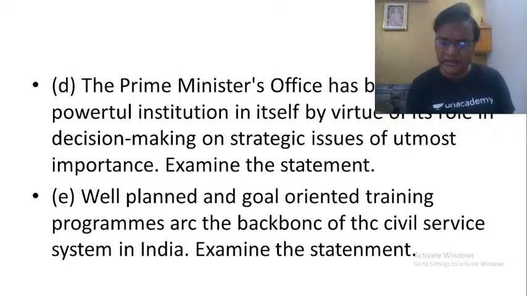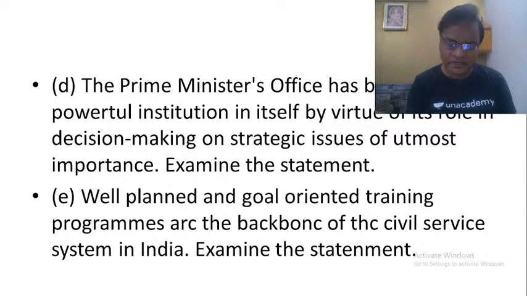Then there was rapid expansion because we have seen coalition governments. It was the PM who was supposed to resolve all the conflicts and also ensure coordination. Automatically, the role of the PMO has expanded. Earlier these functions were supposed to be performed by the cabinet secretariat. Now it has gone to the PMO.